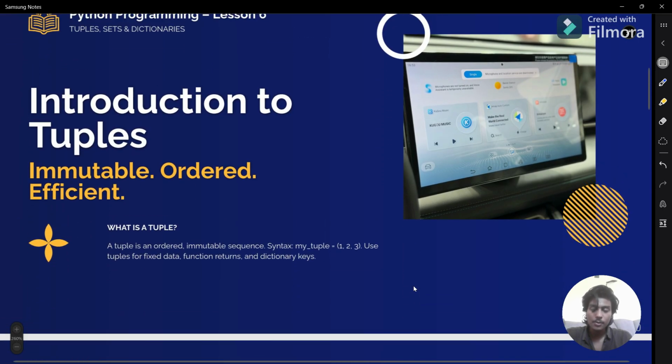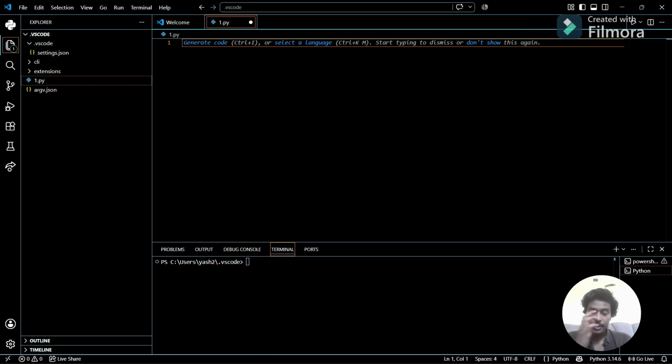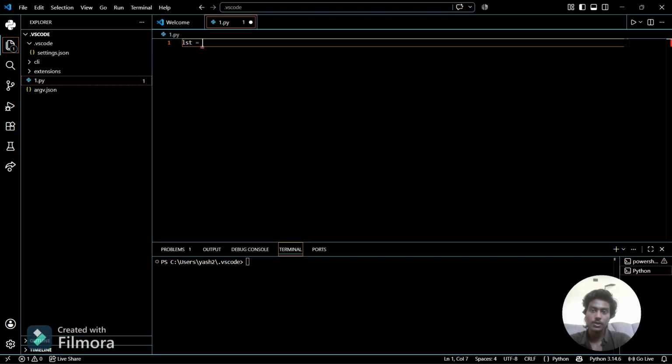Tuples are immutable, ordered and efficient. How is it immutable and how is it ordered? Let me come to VS Code and I'll explain how tuples are immutable. So now we are on VS Code. As we learned in the lists part, let me create a list first. If I'm creating a list, we define it with square brackets.